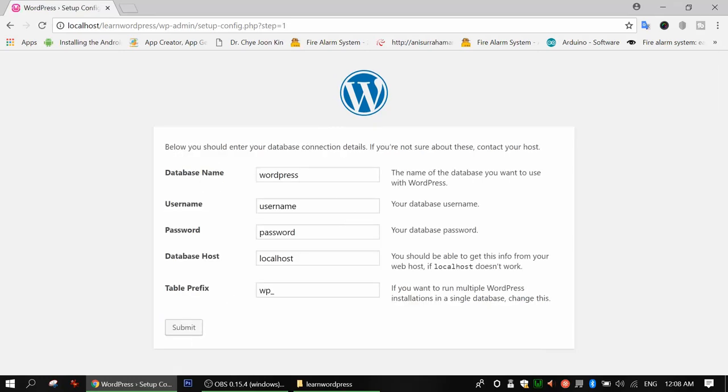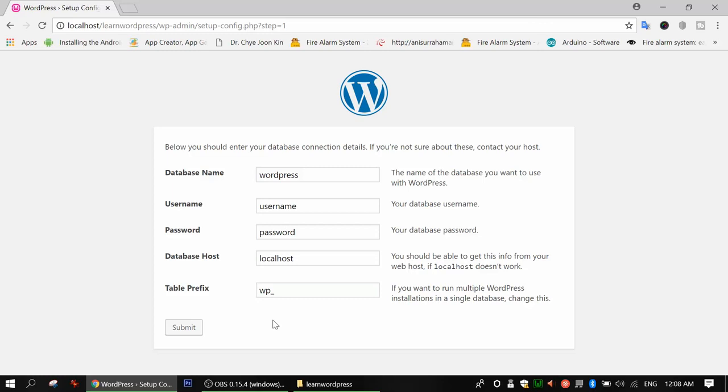It will say, please give me the database name, please put here the username, please put here the password. The database host is localhost, because we are using localhost. You can see here, this is the localhost path. So that's why it is localhost, no need to worry about this. And the table prefix is wp. WP is WordPress.